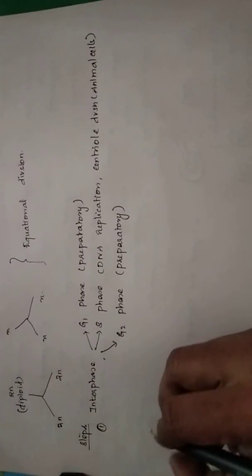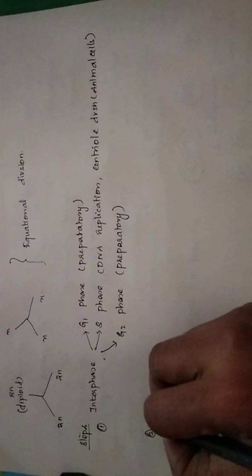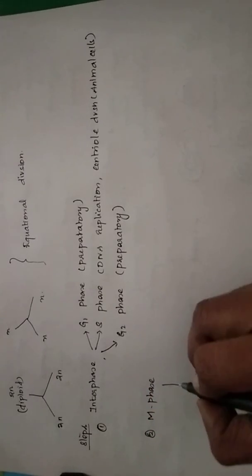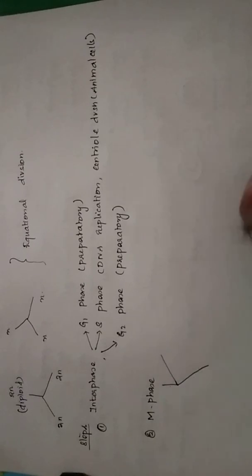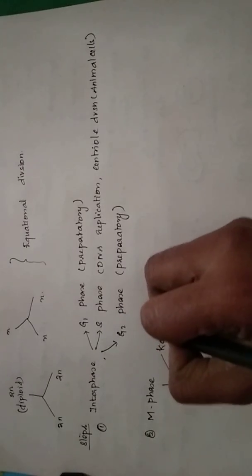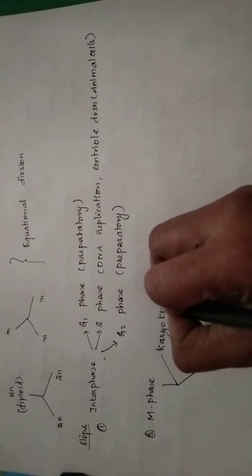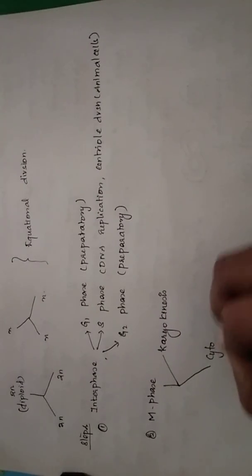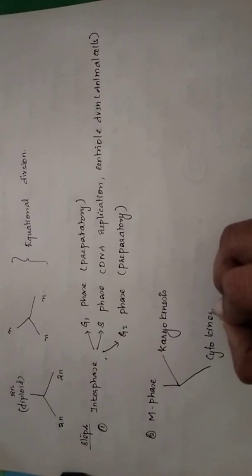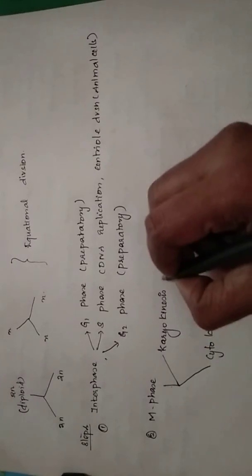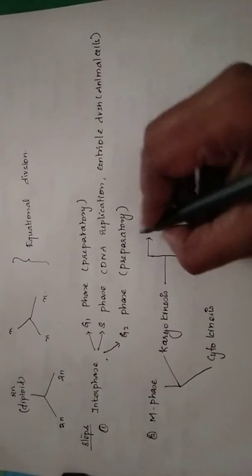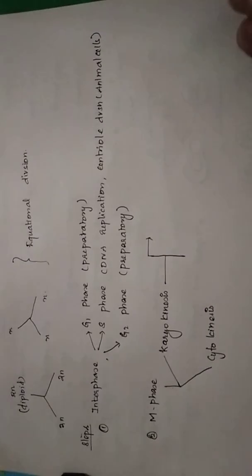And this is the first step in mitotic division. Coming to the next step, it is going to be the M phase. So M phase is again divided into two parts. The first one is karyokinesis, and the second step is cytokinesis. Karyokinesis in mitosis is again divided into 4 subphases.